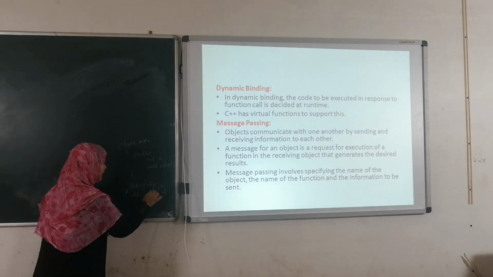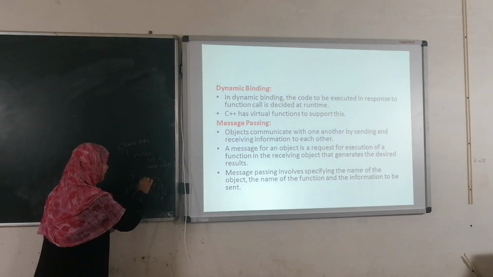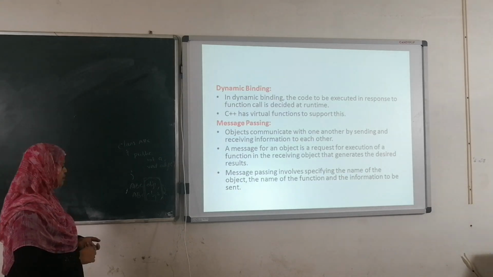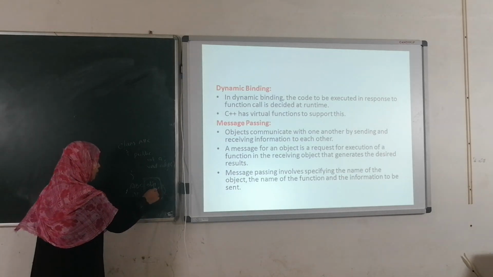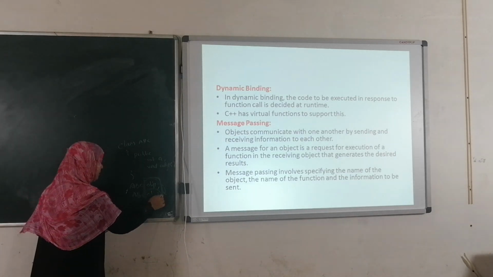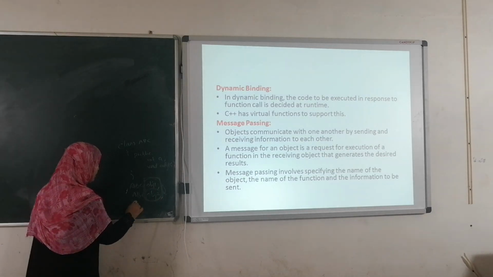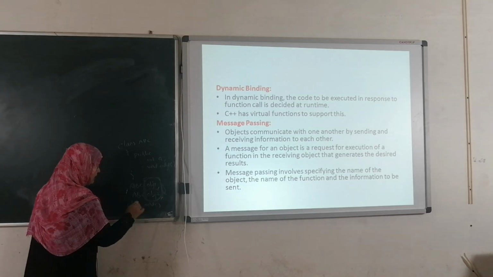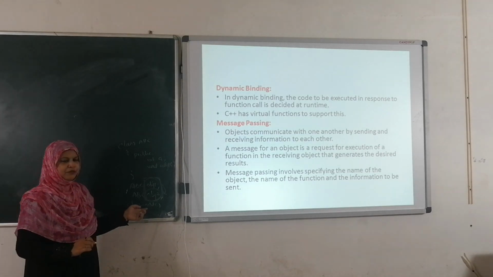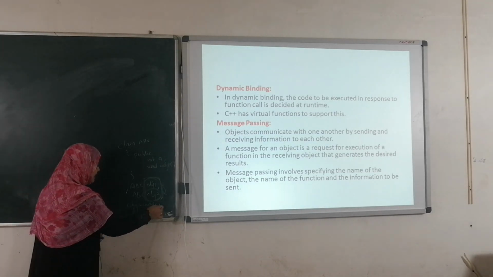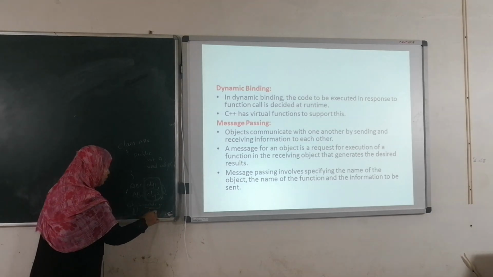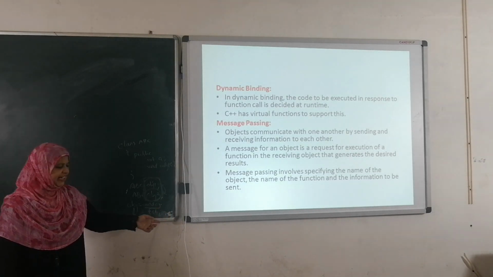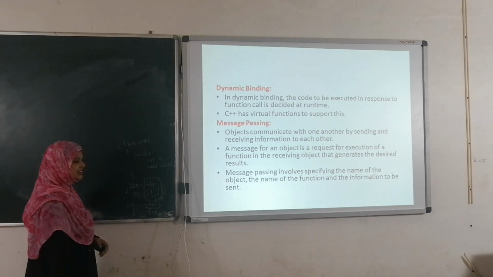We pass the messages between these two objects. How do we pass the message between these two? For example, here object 2 is there. Now I am going to use this object 2. By using object 2, I am going to invoke the function add. In this function add, I am going to call the variable a by using object 1.